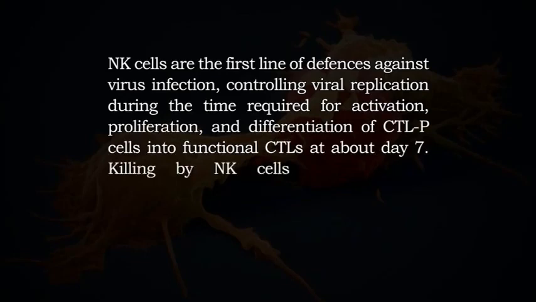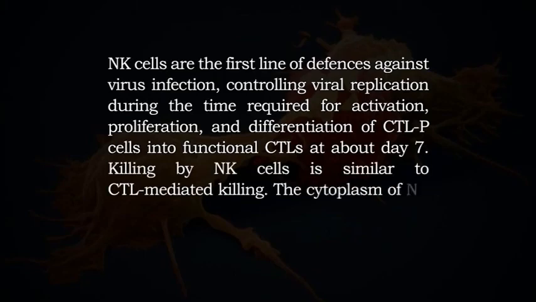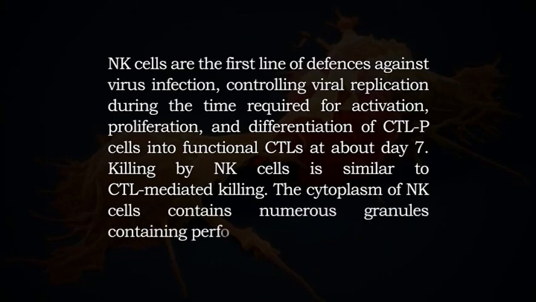Killing by NK cells is similar to CTL-mediated killing. The cytoplasm of NK cells contains numerous granules containing perforins and granzymes. Unlike CTLs, which need to be activated before granules appear, NK cells are constitutively cytotoxic, always having lytic granules in their cytoplasm.